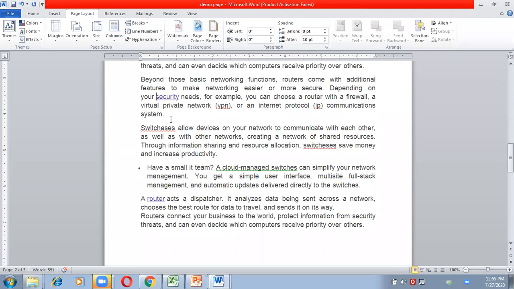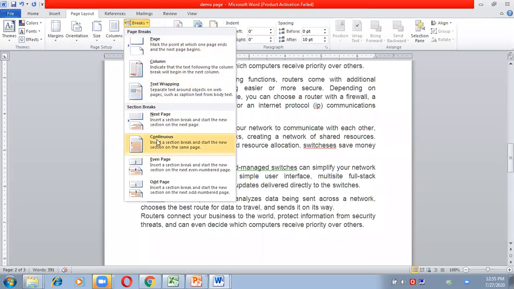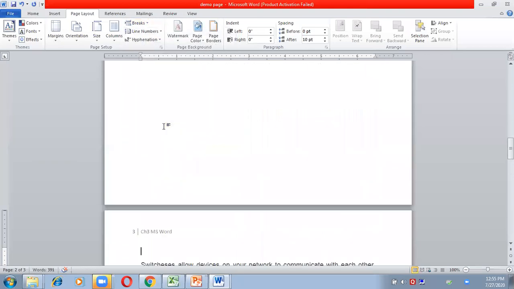For example, first is chapter 1, so I want all the headers to be chapter 1 and the name of the chapter, and then in the next section chapter 2 is getting started. Suppose from here section 2 is getting started, section break. Now I can give a different header here.